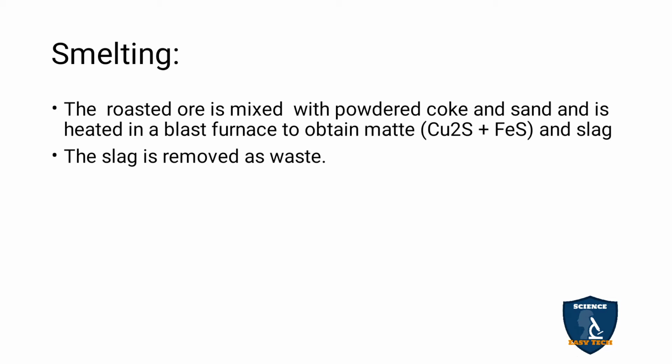The next process is smelting. The roasted ore is mixed with powdered coke and sand and is heated in a blast furnace. The furnace is a big vessel where the roasted ore, coke and sand are heated. By heating, matte is obtained, that is Cu2S plus FeS, and slag is formed. The slag is removed as waste.